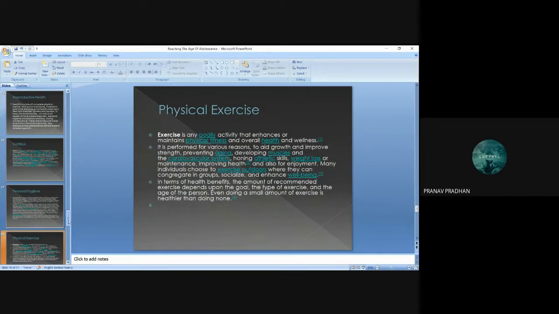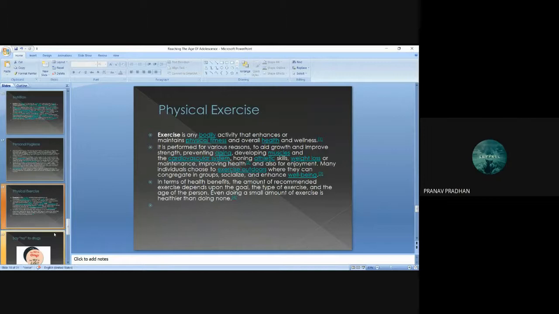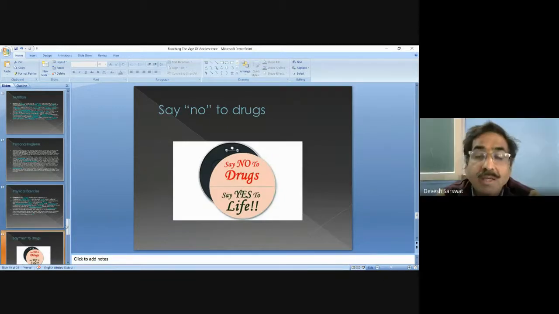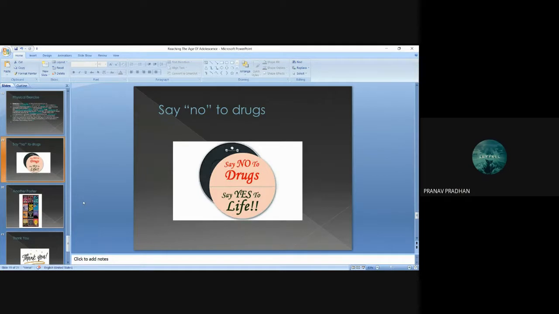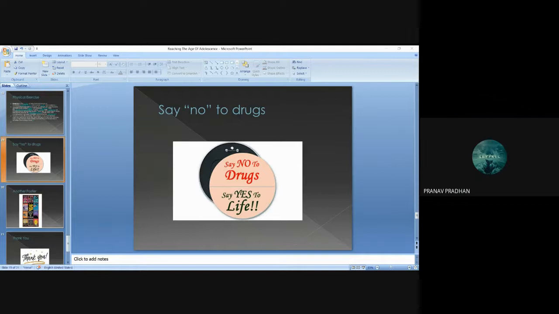Physical exercise. Okay, are you doing regular exercise? Yes, sir. And taking a bath every day? Yes, sir. This is personal hygiene, no? Yes, sir. Okay, next. And sir, say no to drugs. Okay, why? Sir, because the people who do drugs, they have a more aggressive and criminal nature. Okay, and is there any bad effect on our mental health? Yes, sir. It slows down the brain.